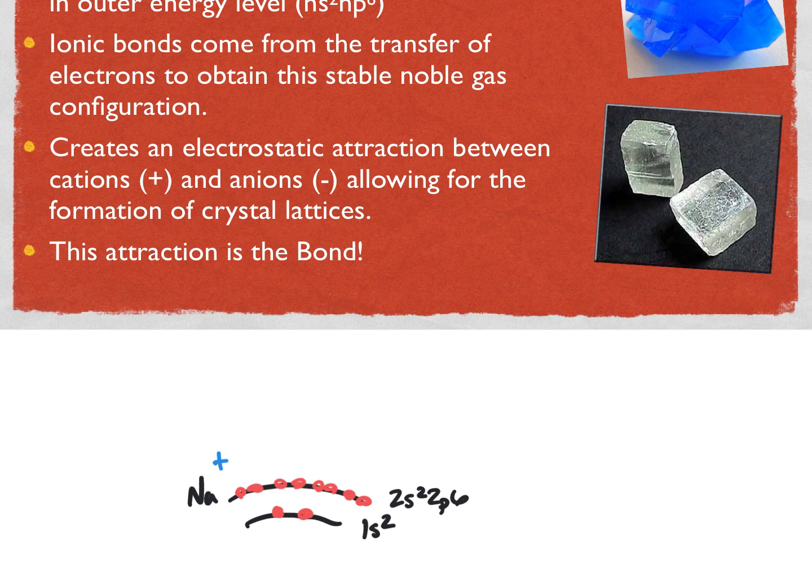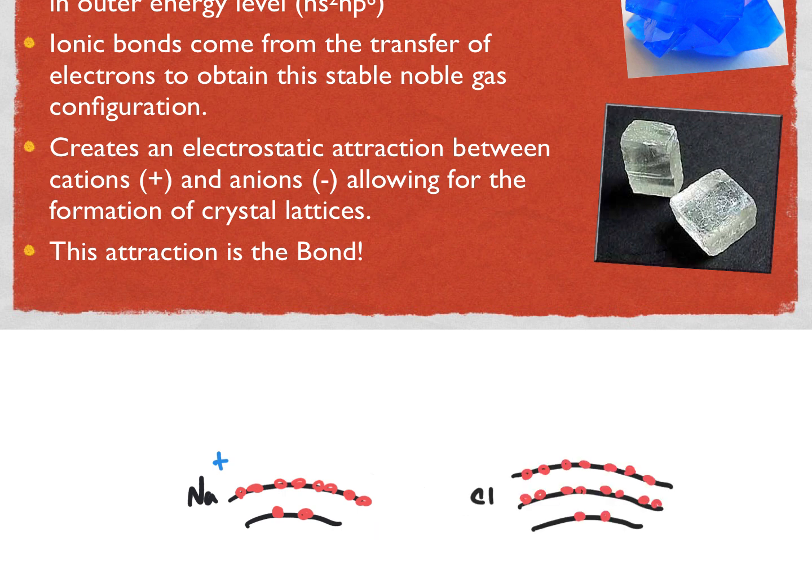Now, where does that electron go? Well, it goes to an element that would be more stable by filling its outside energy level, in this case, chlorine. Chlorine's electron configuration is 1s2, 2s2, 2p6, 3s2, 3p5, and as you can see here, there are only 7 electrons in this third energy level.